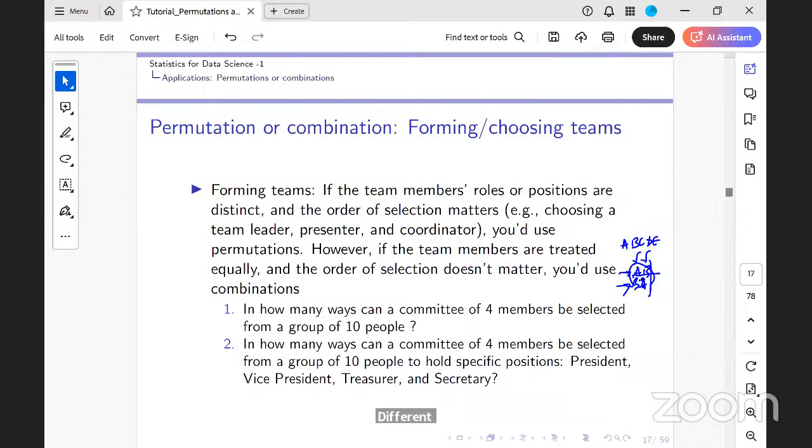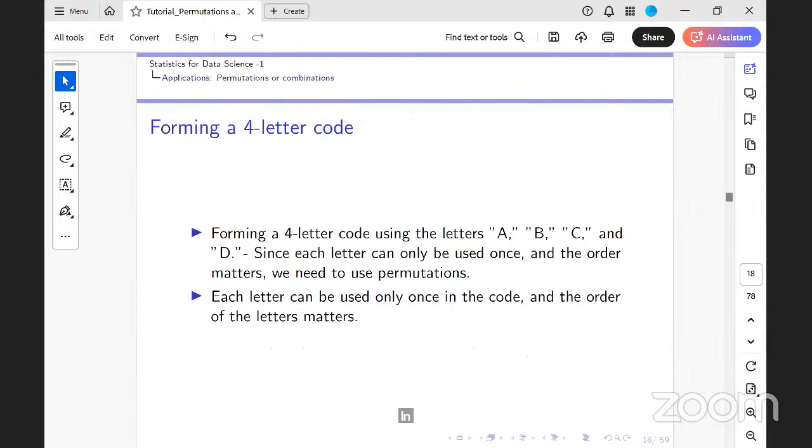So whether A and B come first 2 or B and A come first 2, these 2 among themselves do not matter. You'll count them as the same. Is that clear? Okay, so that is important.